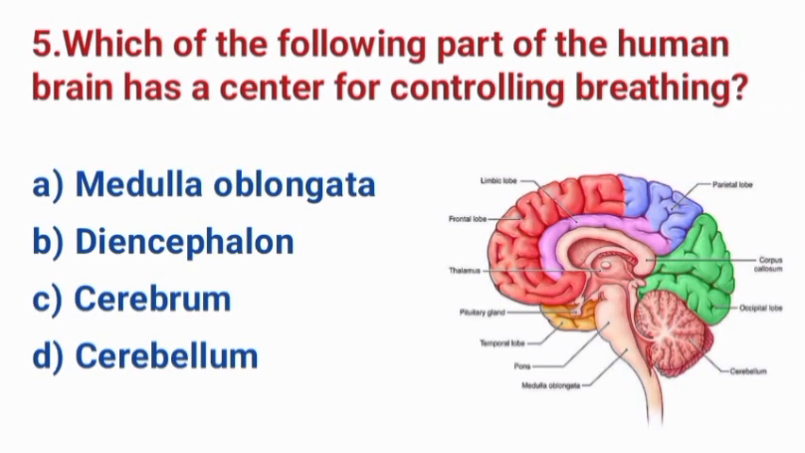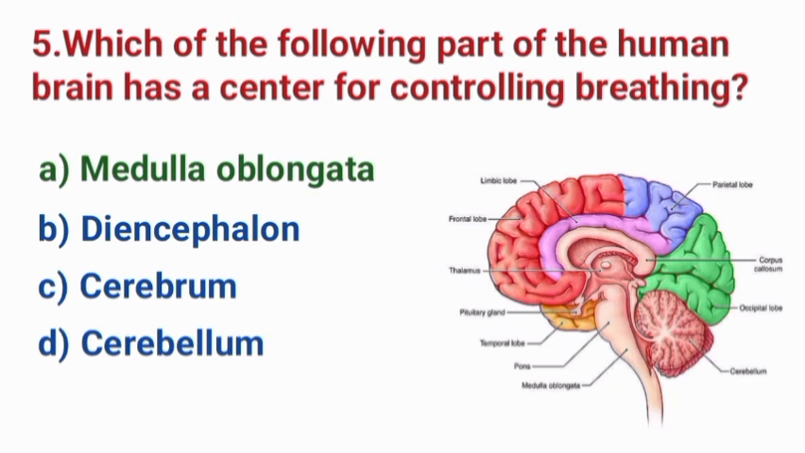Question number 5. Which of the following parts of the human brain has a center for controlling breathing? A. Medulla oblongata. B. Diencephalon. C. Cerebrum. D. Cerebellum. The correct answer is A. Medulla oblongata.